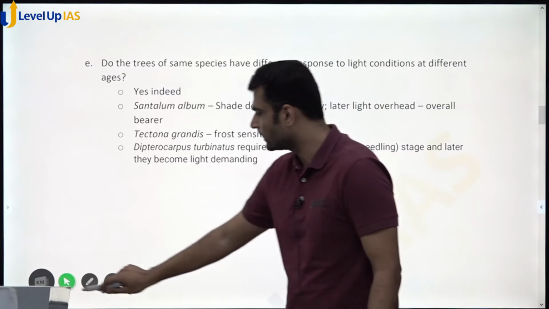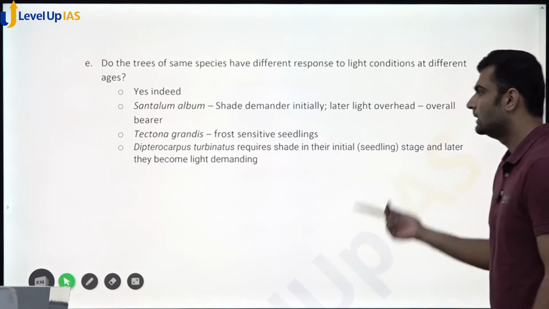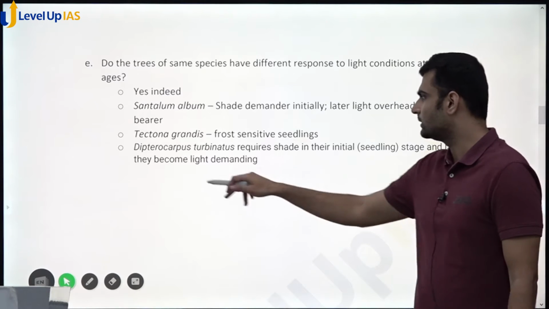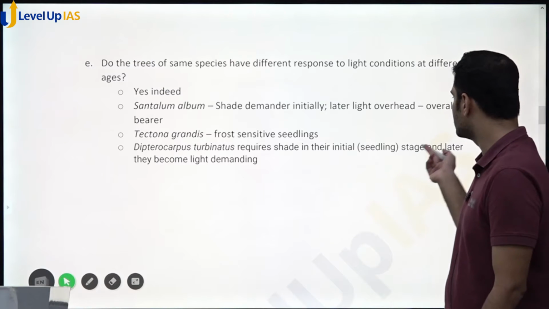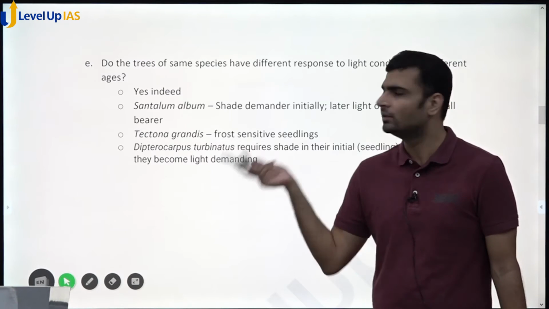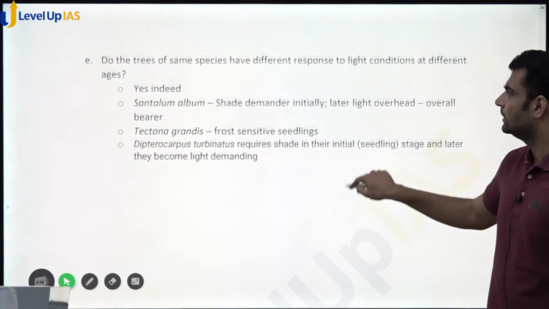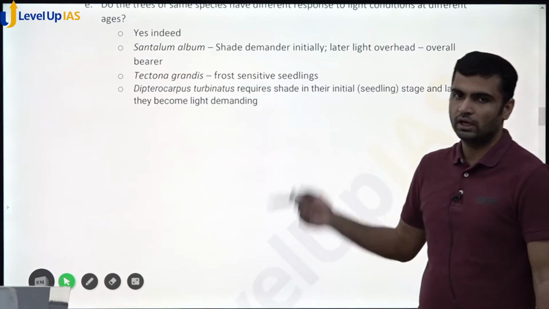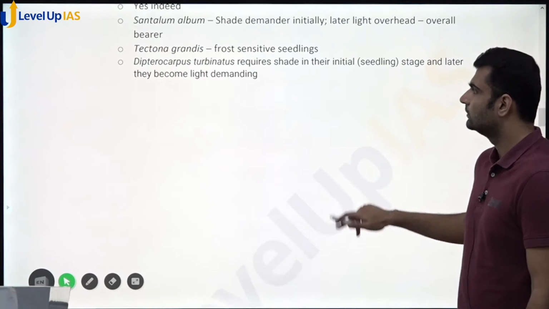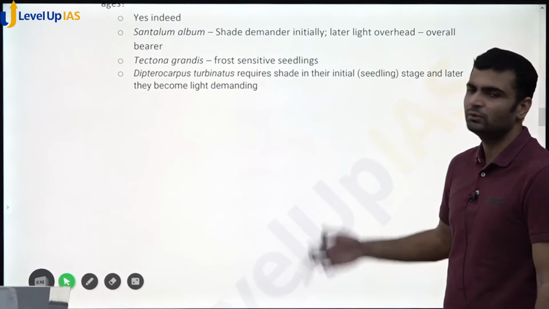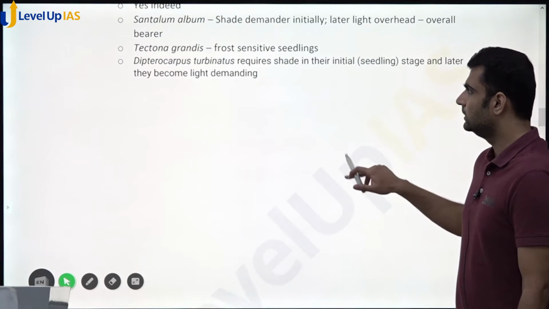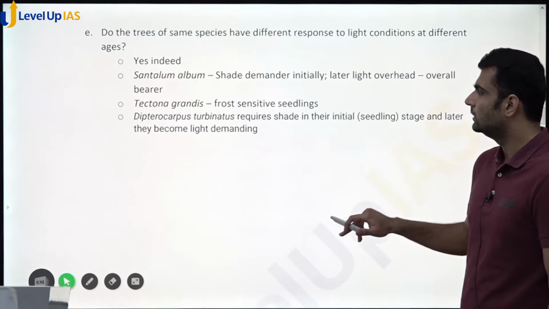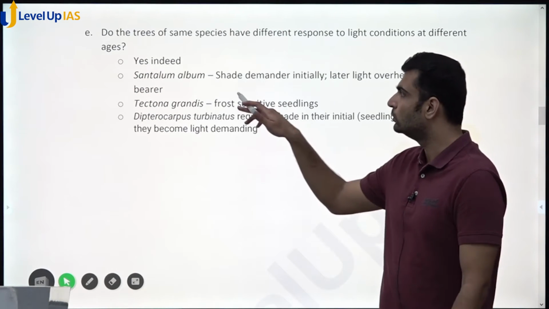Fine. Other than that, another species is Dipterocarpus turbinatus. It requires shade in the initial stage and later becomes light demanding, much like Tectona grandis, you can say. If you know these species, then good. But the return on interest is not that high if you do all kinds of research on one species.